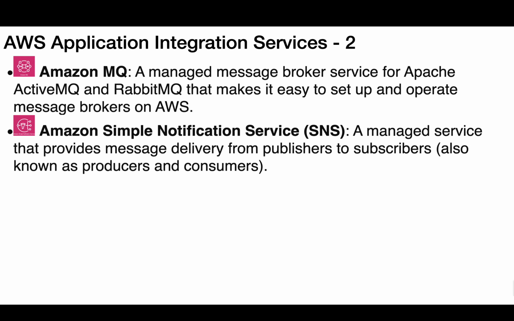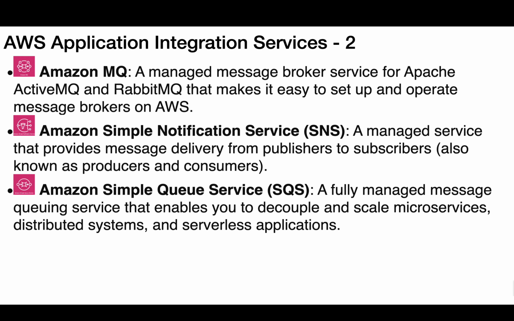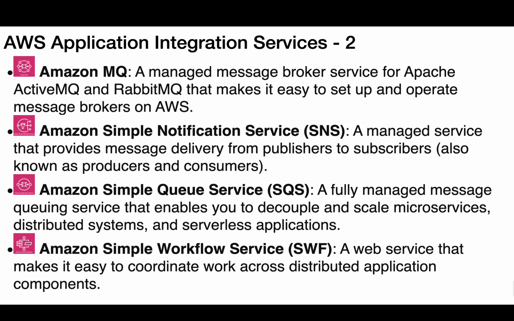Amazon Simple Notification Service, SNS, a managed service that provides message delivery from publishers to subscribers, also known as producers and consumers. Amazon Simple Queue Service, SQS, a fully managed message queuing service that enables you to decouple and scale microservices, distributed systems, and serverless applications. Amazon Simple Workflow Service, SWF, a web service that makes it easy to coordinate work across distributed application components.